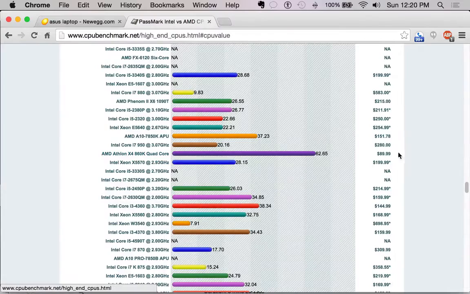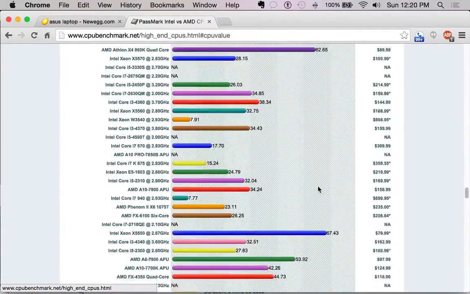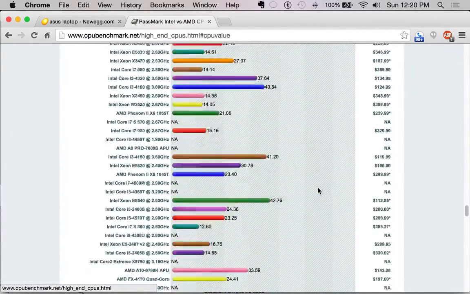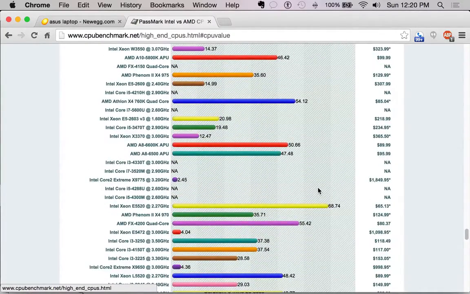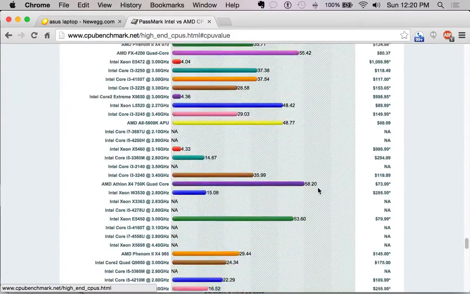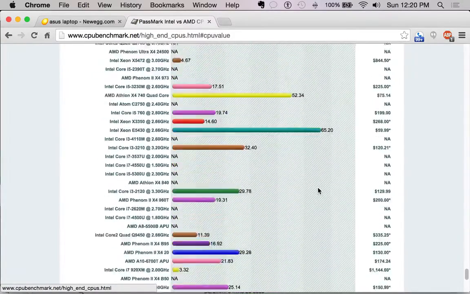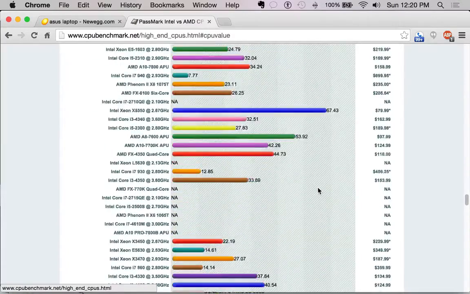Here's another under $100 CPU, and you can keep going down farther and farther. But like I said, don't go to the next charts. It's a little bit too cheap, and the hardware may not be up to spec in the next 2 years or so.